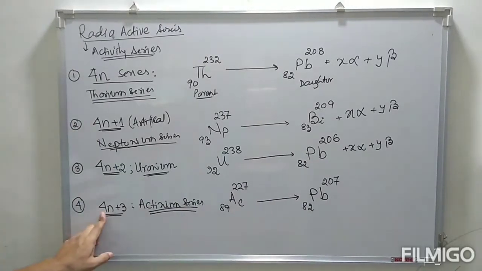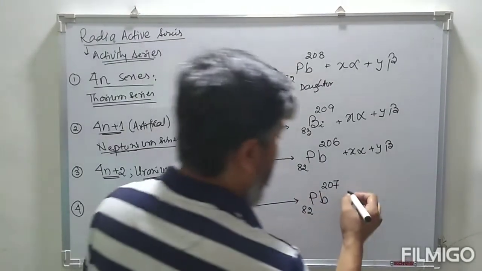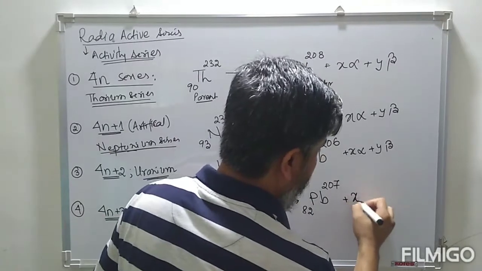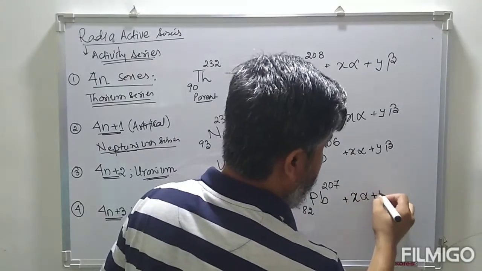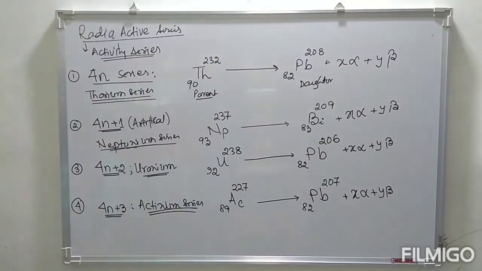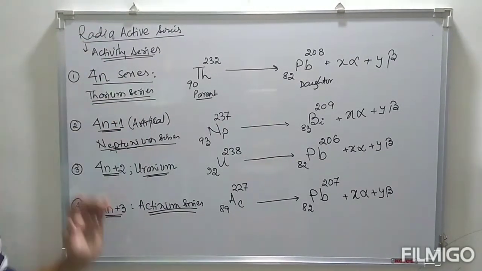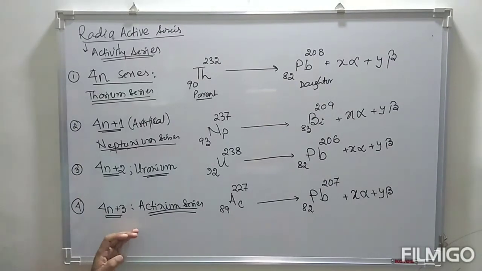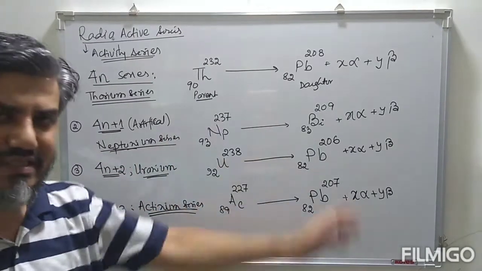So this is known as 4n plus 3, plus some x alpha plus y beta. So these are the 4 radioactive series that we often encounter. Any radioactive compound undergoes emission and follows one of these series.